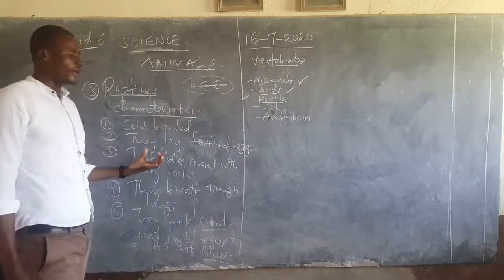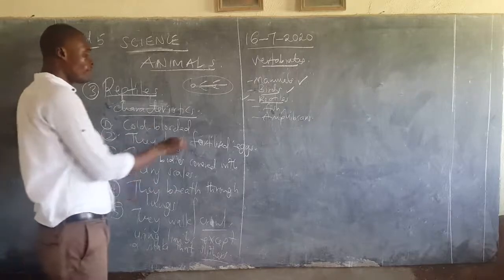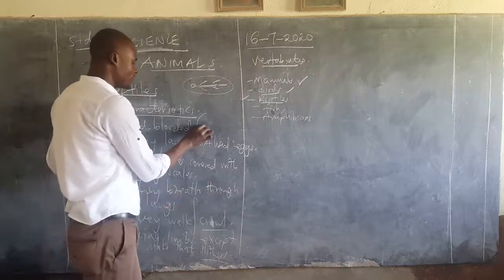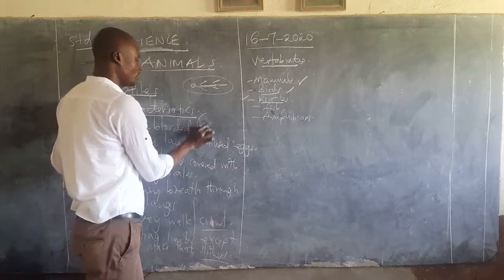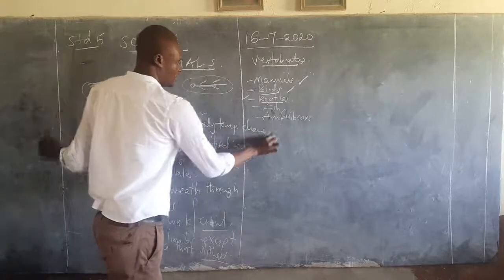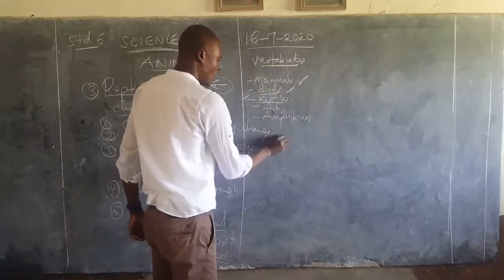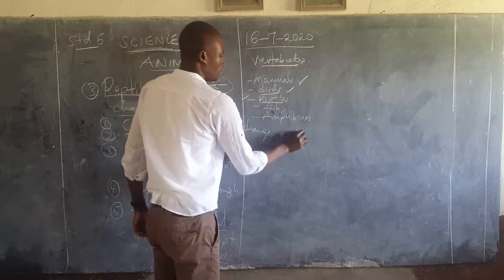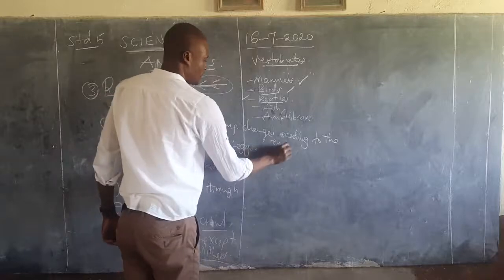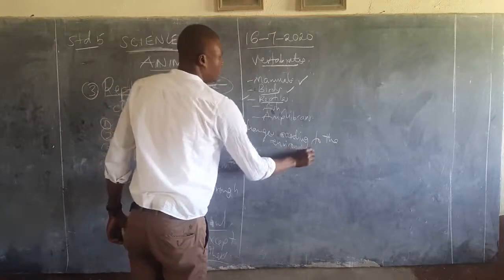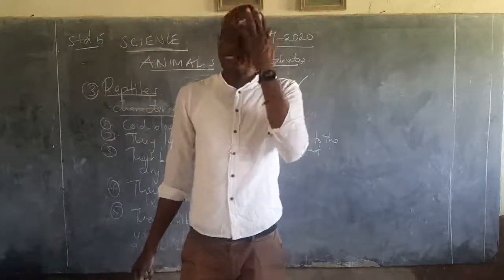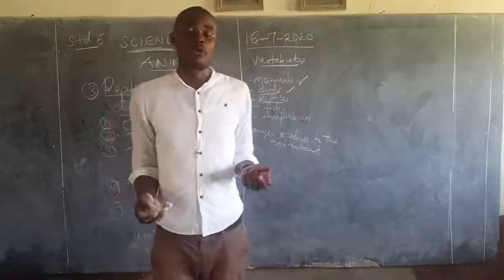these ones are cold-blooded. Cold-blooded means their body temperature changes according to the environment. So they change. I just mentioned that when they go to a cold place, their body temperature becomes cold.